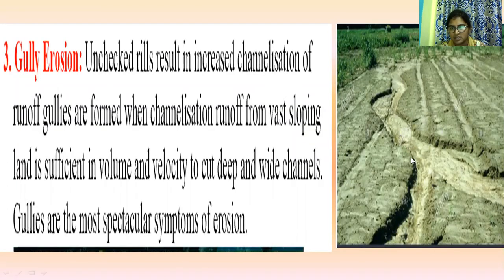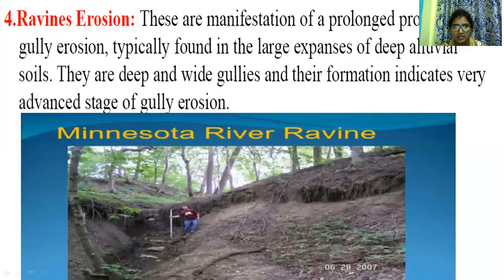This figure shows the eroded soil in large expanses of deep alluvial soils. They are deep and wide gullies, and their formation indicates a very advanced stage of gully erosion.